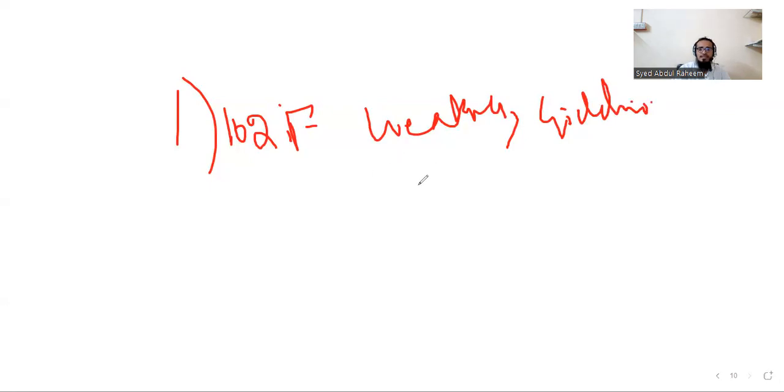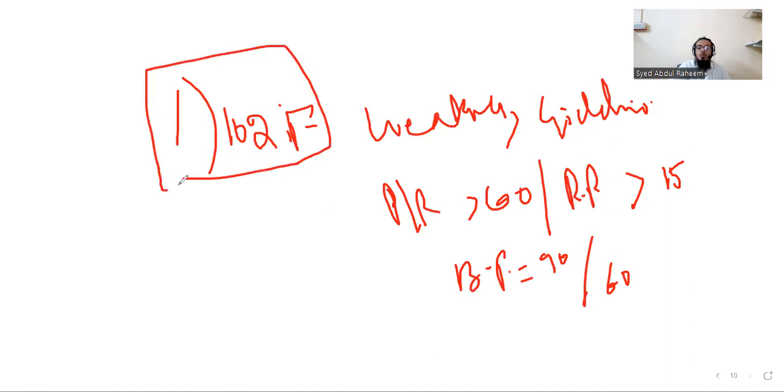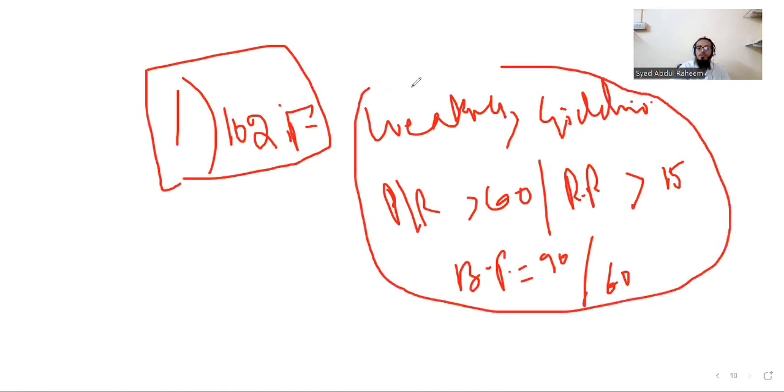His pulse rate is low, less than 60, his respiratory rate is low, below 15, and BP is also low, 90 by 60. So with that fever, he has hypofunction of the body, because all of these are in low activity. So what type of dose do we have to give? A stronger dose.